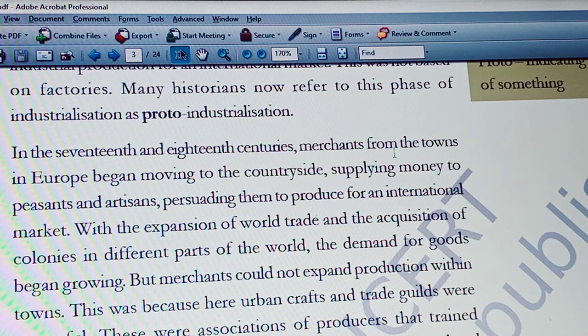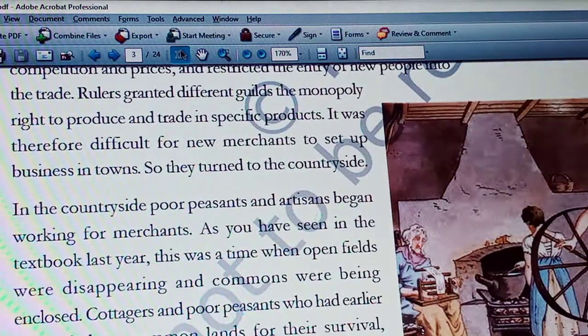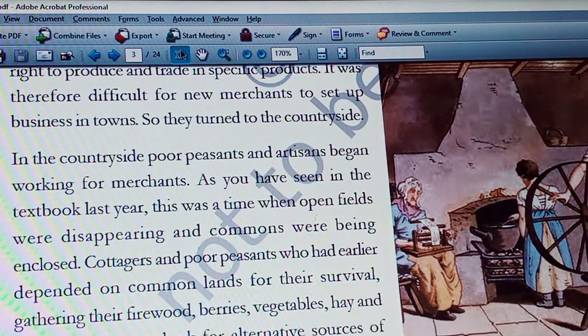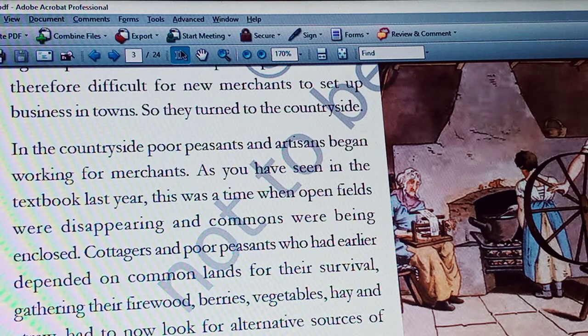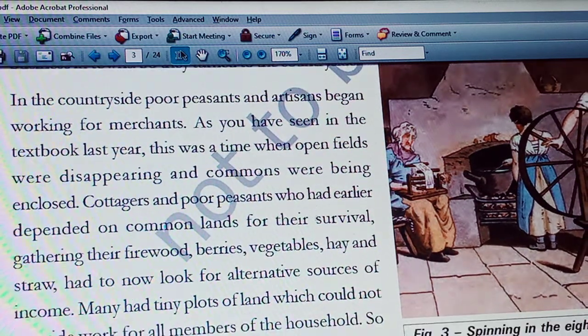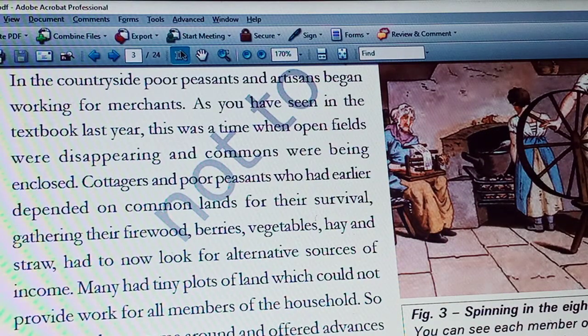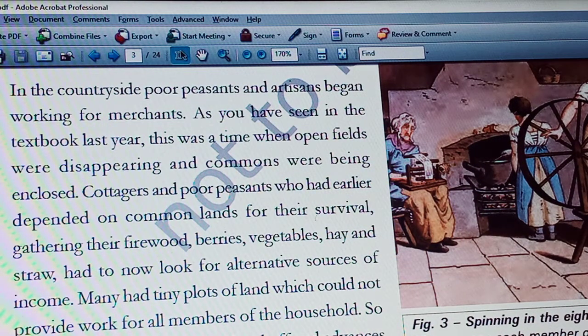In the countryside also favorable conditions were there during that time, because common lands were disappearing, especially in England. Earlier, small farmers and artisans depended on common lands to get vegetables, straw, fodder for their animals, as well as hay, berries, and firewood.